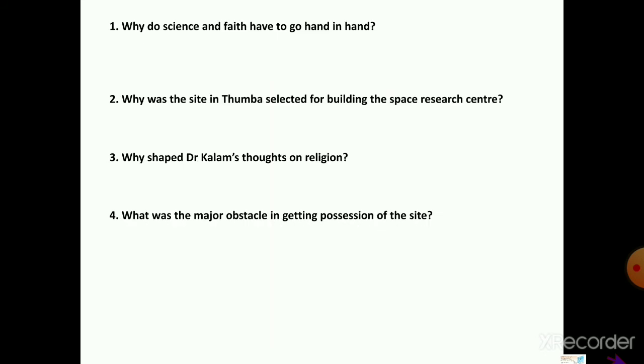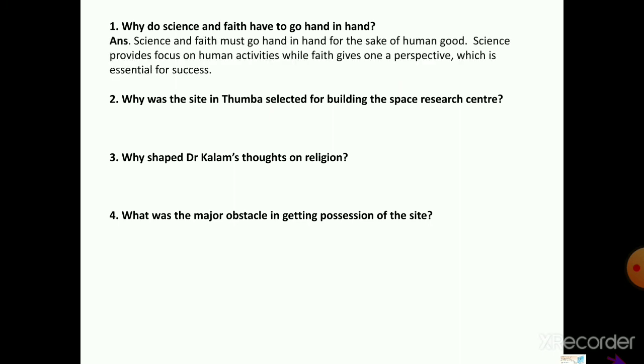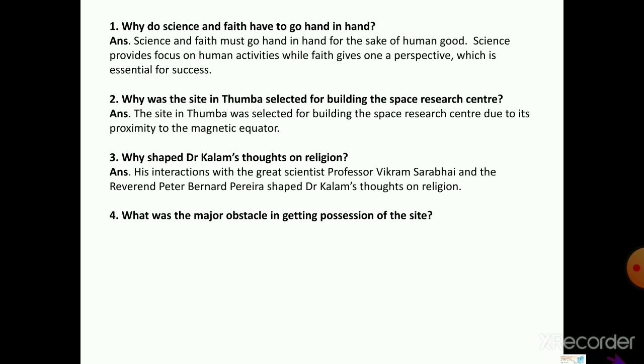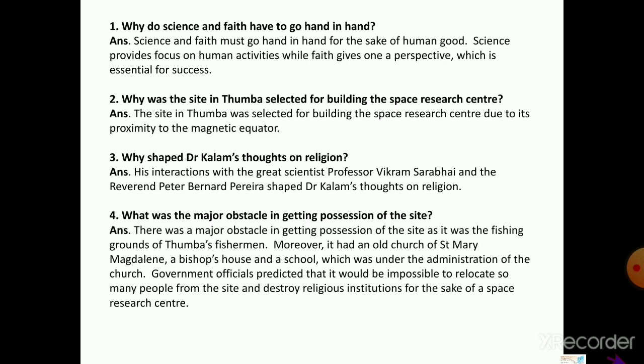These are the margin questions. Why do science and faith have to go hand in hand? Its answer is science and faith must go hand in hand for the sake of human good. Science provides focus on human activity while faith gives one perspective which is essential for success.